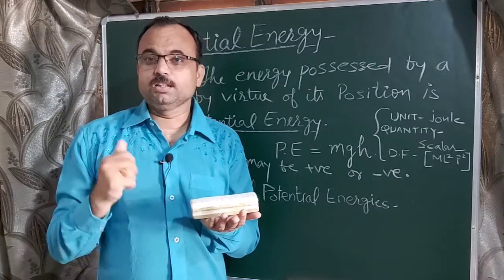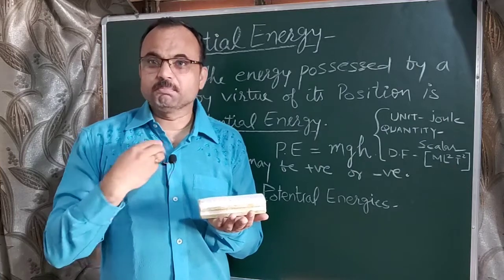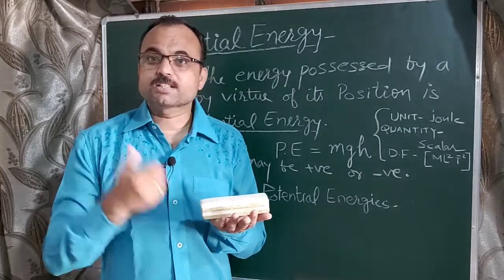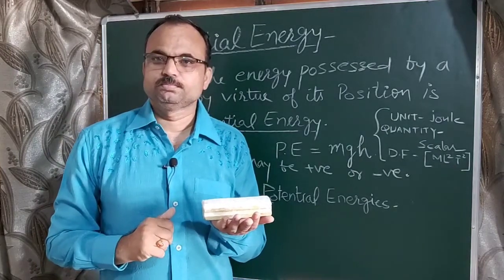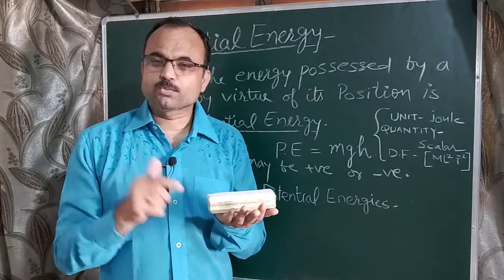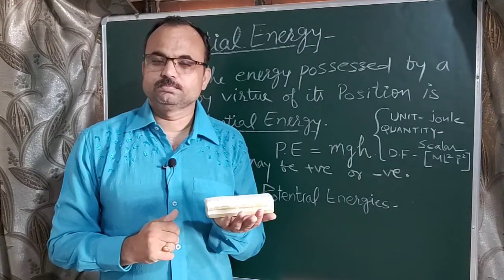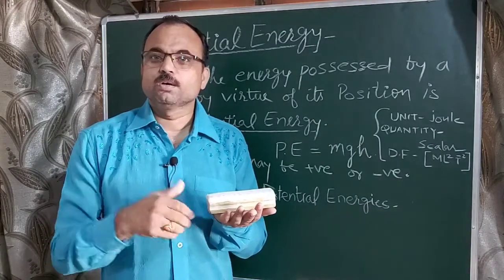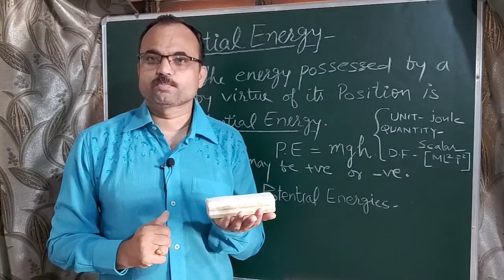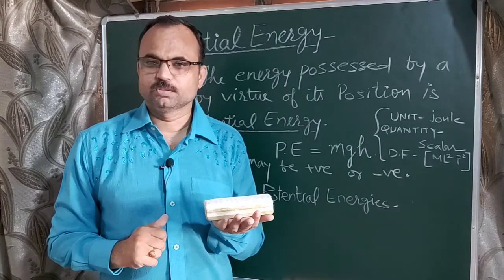In that case, the work done by me, the external agent, will be positive, because this is the work done by the system. So here the system is the external agent. Clear?